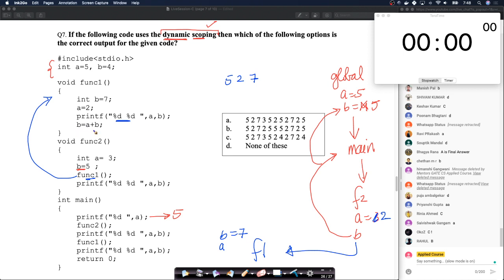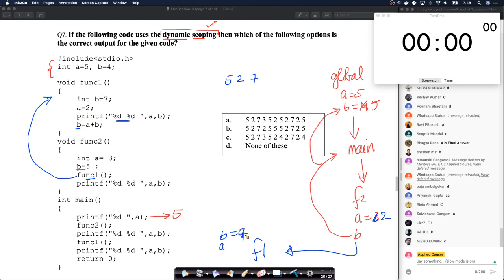Then it says b equals to b plus a. But that's a local b that we are talking about, because there is a local b here. So locally b becomes 9 now. Right? So local b, not the global b. The local b becomes 9. Cool. Then this function is executed.